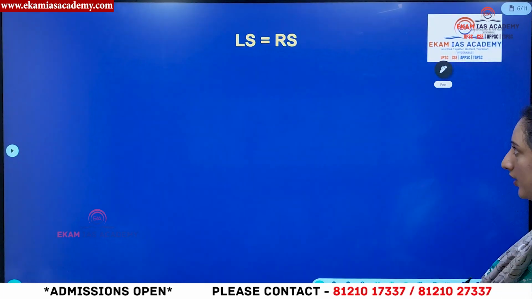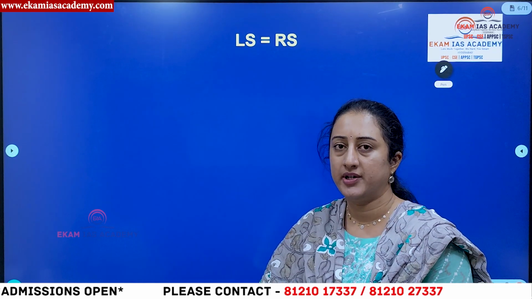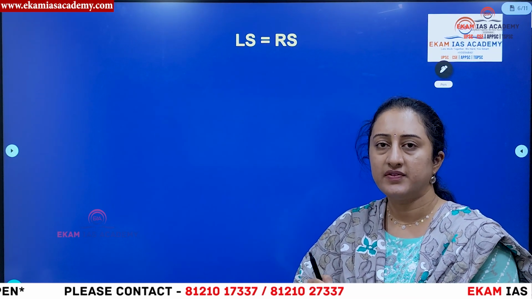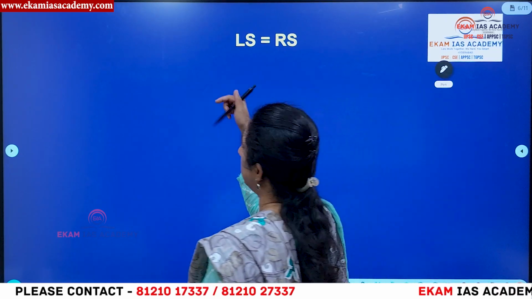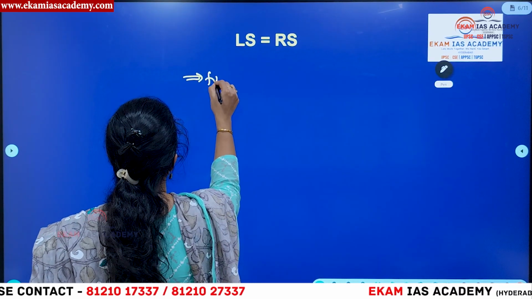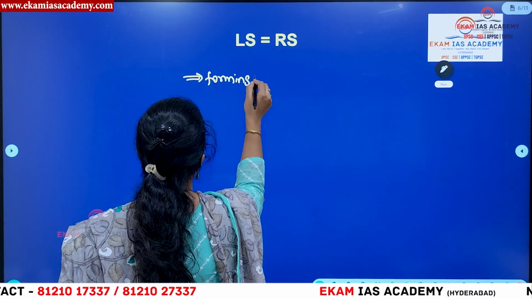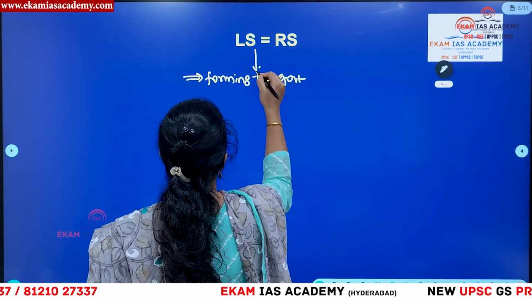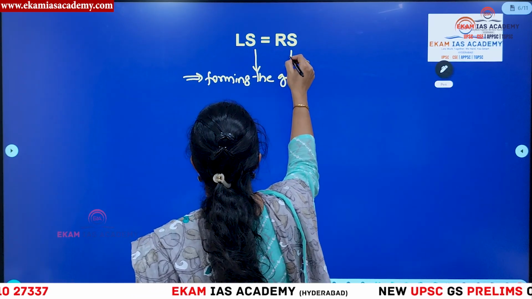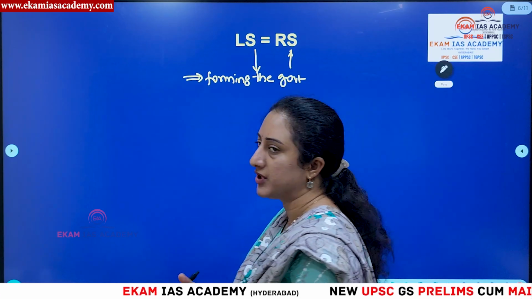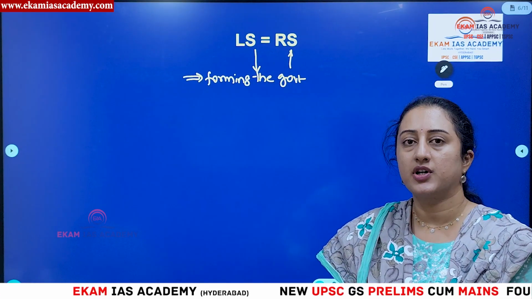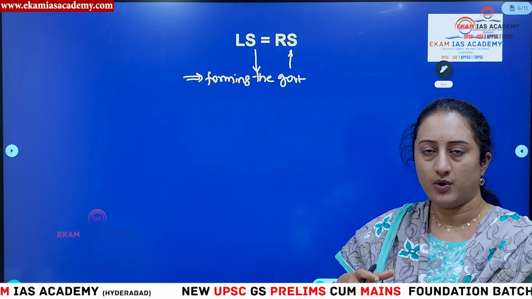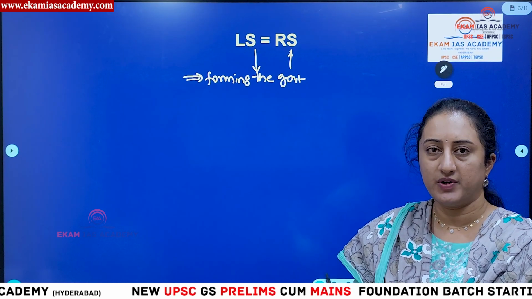Then what you have to keep in mind is, in what situations Lok Sabha and Rajya Sabha have equal powers. In terms of forming the government, although Lok Sabha has the exclusive privilege here, Rajya Sabha members can also provide members to the formation of the government, like ministers can also be from Rajya Sabha.